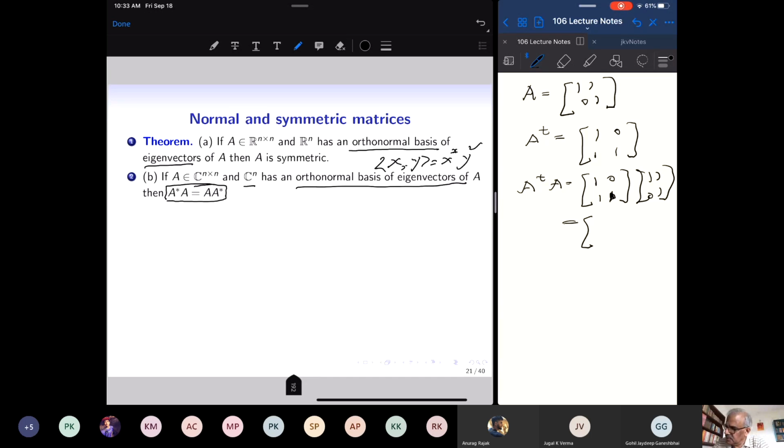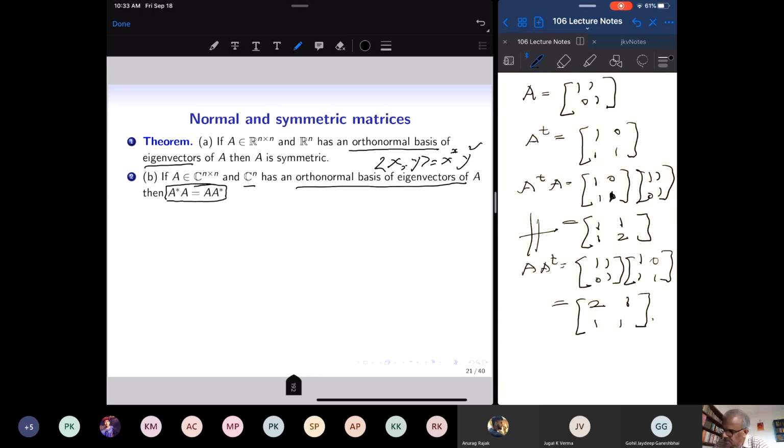So this is equal to 1 and then 1 and 1, 1 and 2. 1, 0, right. 1, 0, 1, 0, this is 1, 1, 1, right. Now look at A A transpose: 1, 1, 0, 1 times A transpose 1, 1, 0, 1. So that is equal to 2, 1, 1, 1. So you see, A transpose A is not equal to A A transpose.